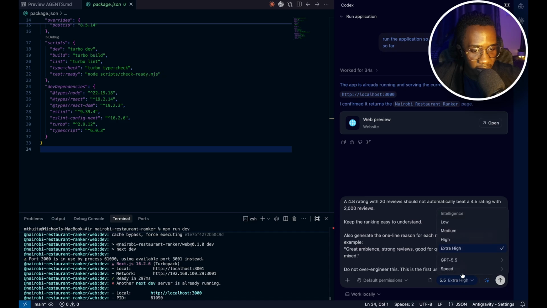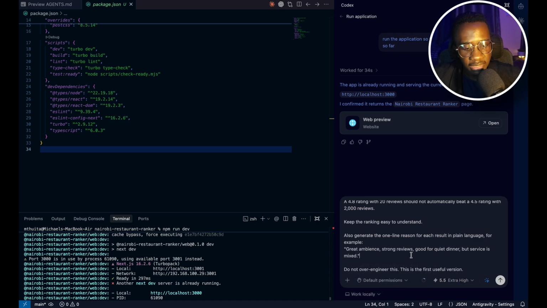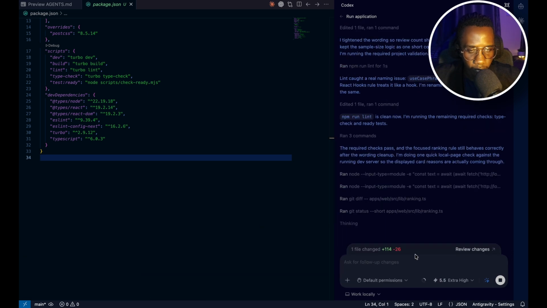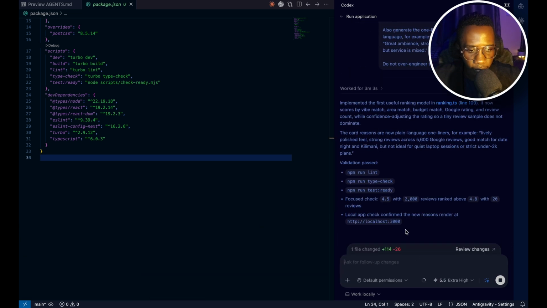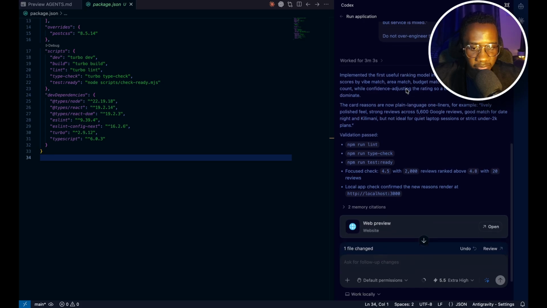So I can just come here, turn on speed to fast. Again, I don't recommend this. It's going to burn through your tokens, but I'm on the pro plan, so that's fine. It's already implemented the proper ranking model for this.